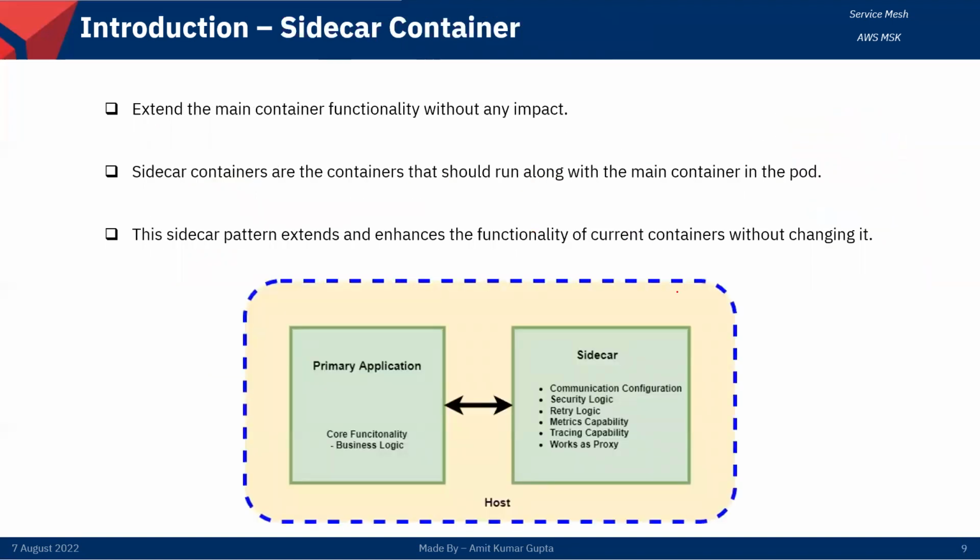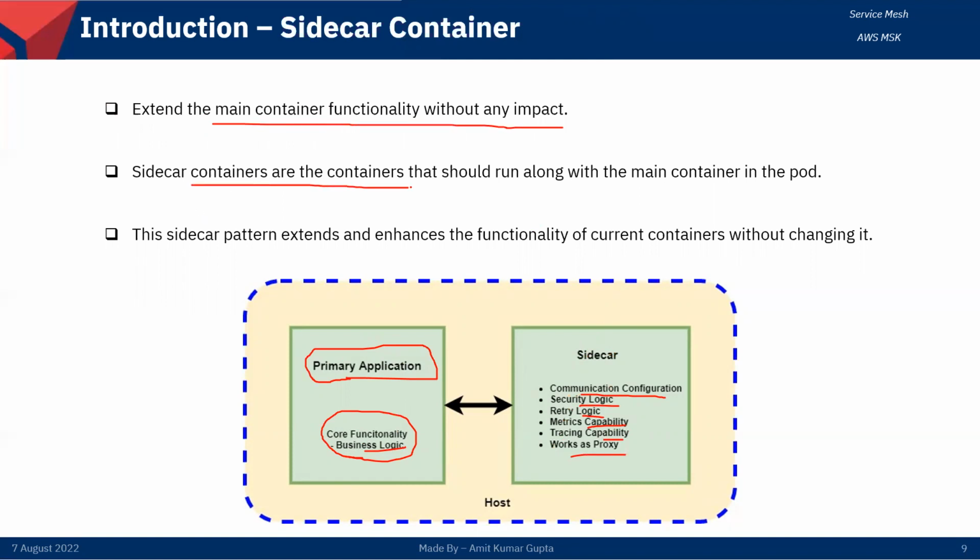Here you can see this is a sidecar, and this is our primary application, right? And here you can see our business logic is written here. Our developer is only responsible for writing the business logic, which is our primary application. And when this sidecar is implemented over here, it will provide communication configuration, security logic, retry logic, metric capability, tracing capability, and it works as a proxy, right? So it extends the main container functionality without any impact.